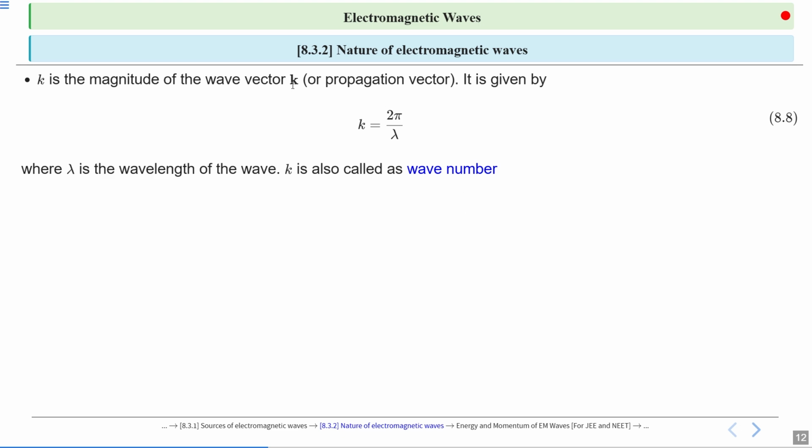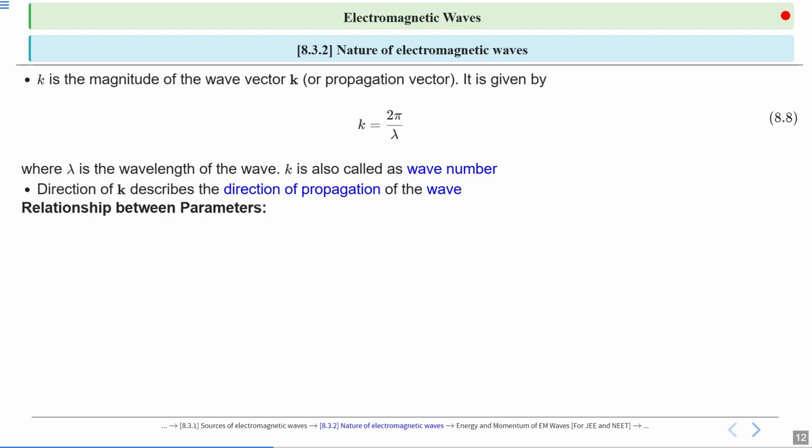Its direction is the same as the propagation of the wave, so it represents the direction of propagation also. The magnitude of this wave vector is the wave number, which is 2 pi by lambda. The direction of k describes the direction of propagation of the wave.